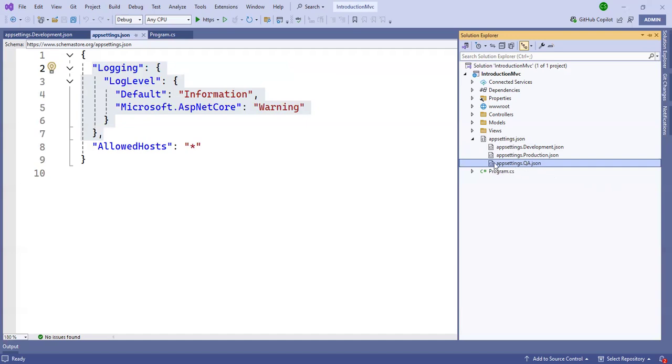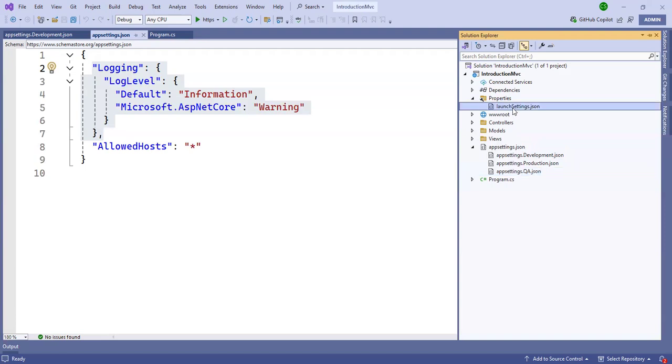Then how do we run this application with development.json? Where do we need to set it? Suppose that I build the application and we want to run the production.json file. Where do I set these things? We want to run the appsettings QA json file, or appsettings.Development.json. Where do we set that? For it, we have one file in Properties, launchSettings.json.